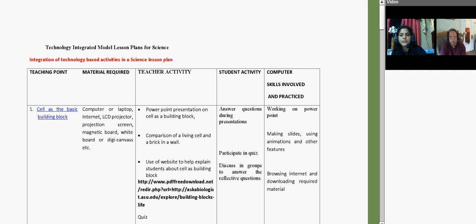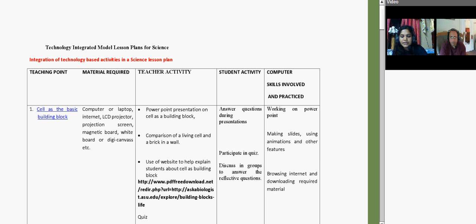Now, the first point is the cell as a basic unit of life, and these are the materials which are required. They are free to use, anything, whatever is available, even a small laptop will do. So the teacher activity here is that they start with a PowerPoint presentation. Now, for some of the teachers, PowerPoint is something like, okay, my God, what is this? This is something very difficult. No, I just cannot do it. So when they start working with this PowerPoint, they learn each and every function of this application software.